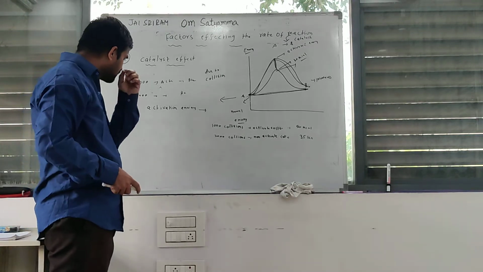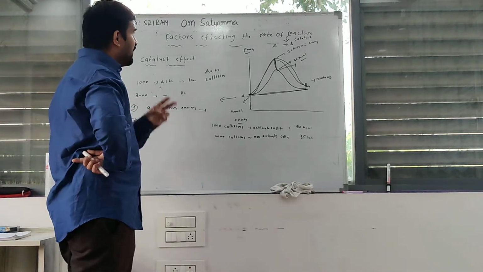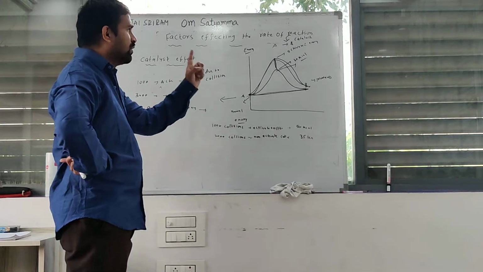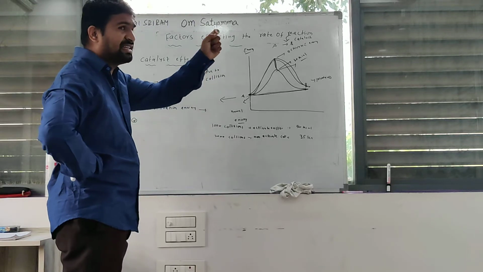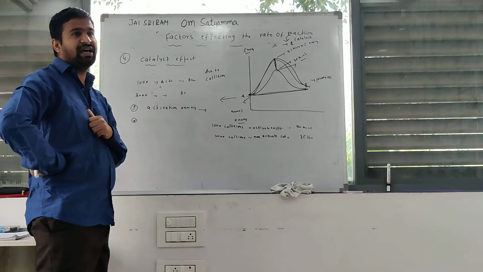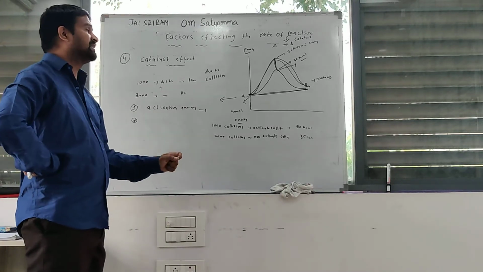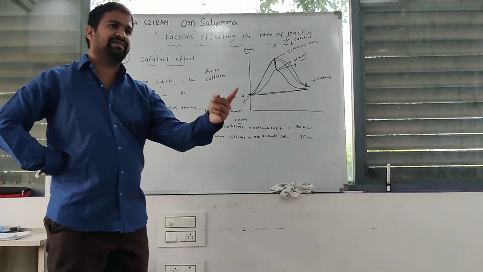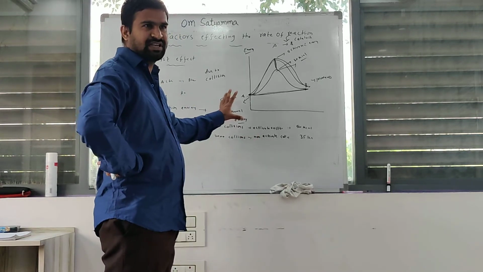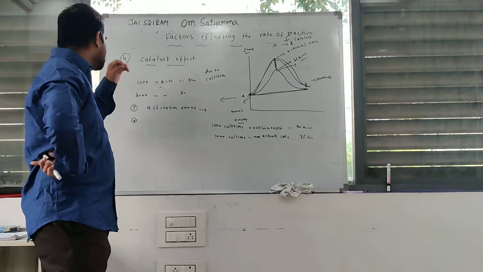A catalyst has two factors. First one is that activation energy decreases. Second one is that it changes the reaction path. These two factors make the catalyst increase the rate of reaction. Okay, clear? Is the explanation clear? Next one, once again I repeat.